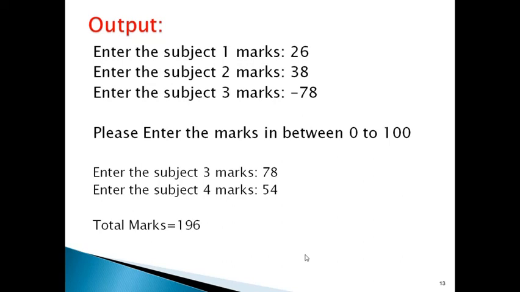Then it enters into the if block: please enter the marks in between 0 to 100. Enter the subject 3 marks again. It is asking again, because the I value is not incremented. Enter the subject 4 marks, 54. Total marks is 196. This is the expected output.